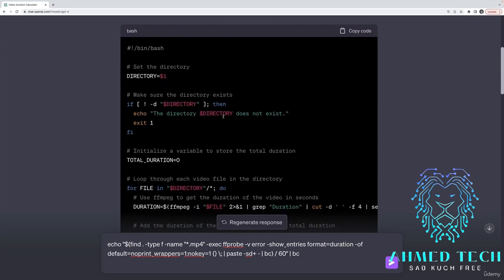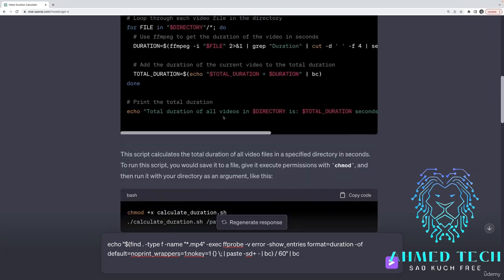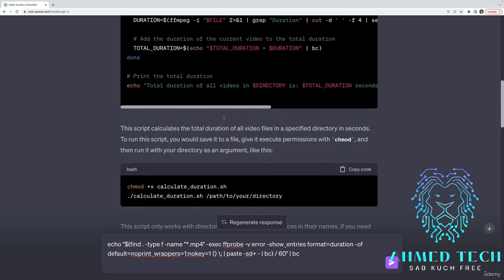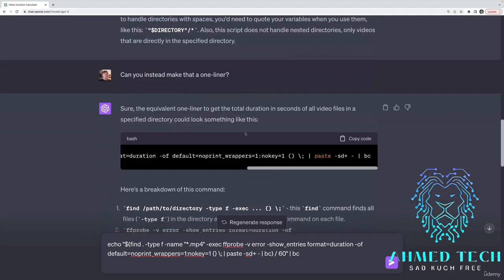put this in a script, make it an executable, give it some sort of name. That would have been nice. But I just wasn't sure if everyone was comfortable and familiar with doing that. So I just asked it to give me a one-liner instead.